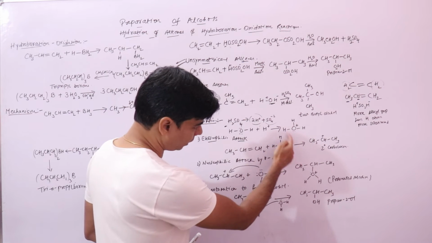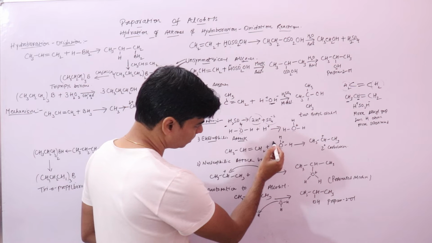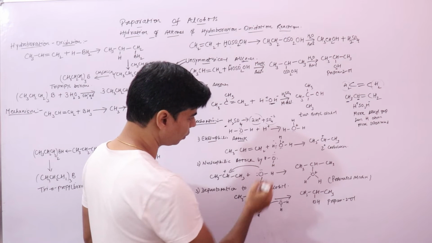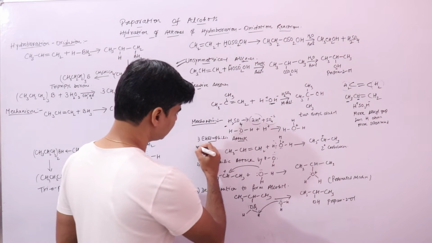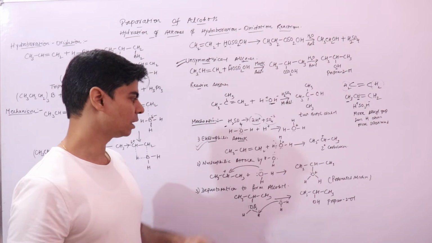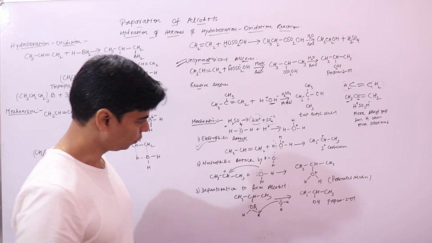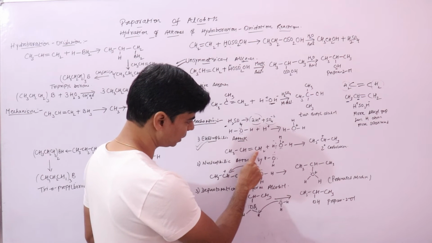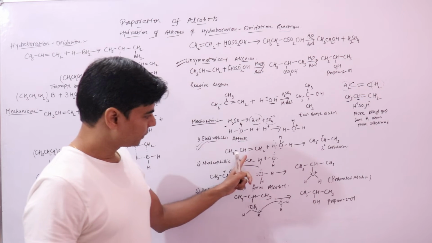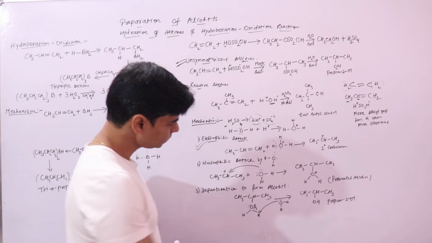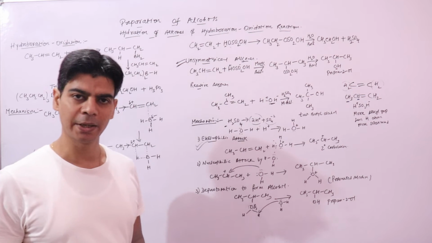Now when the hydronium ion attacks, the proton will attach to which carbon? It is important to understand to which carbon atom the proton will attach, whether this carbon atom or this carbon atom. It will attach to this carbon atom. Why?